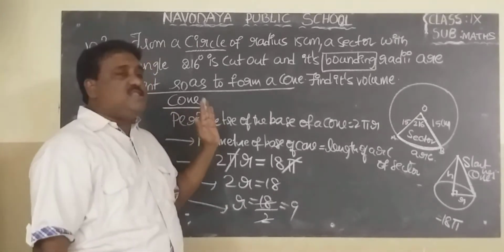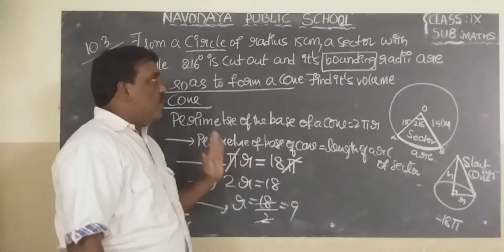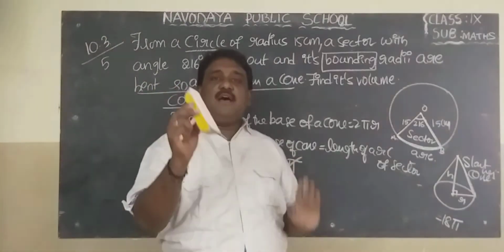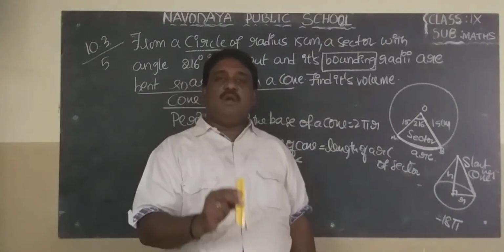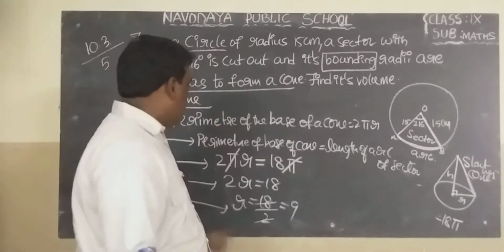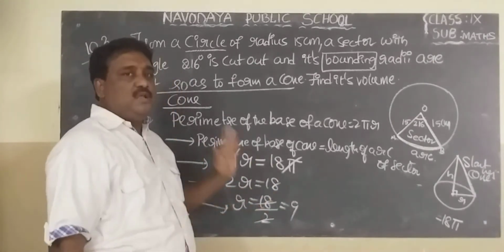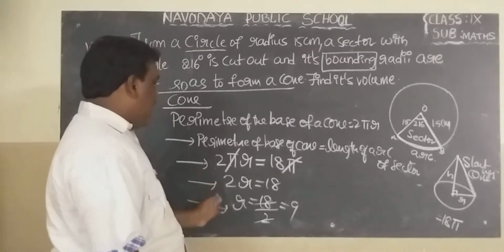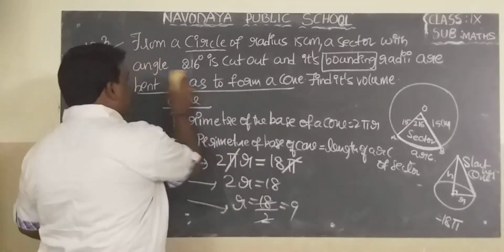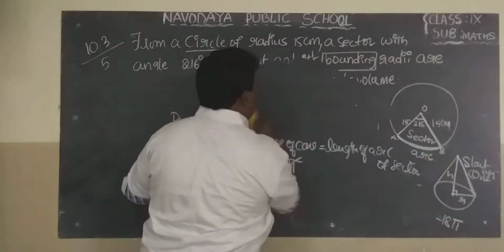Perimeter of the base of a cone is 2 pi r. So bounding means the perimeter of the base of a cone equals the length of the arc of a sector. 2 pi r equal to 18 pi. Pi cancels. 2r equal to 18. r equal to 18 by 2, 9.